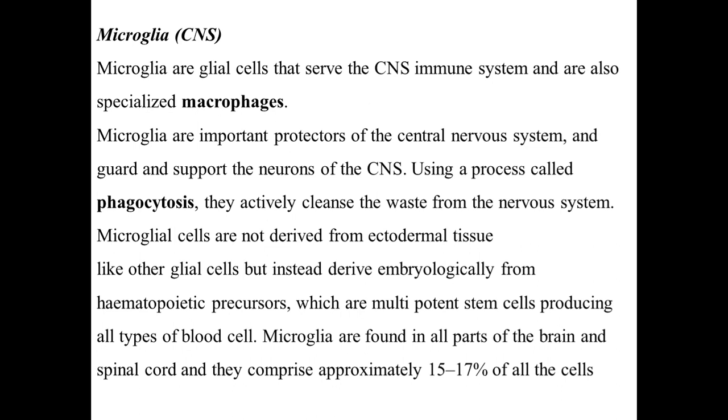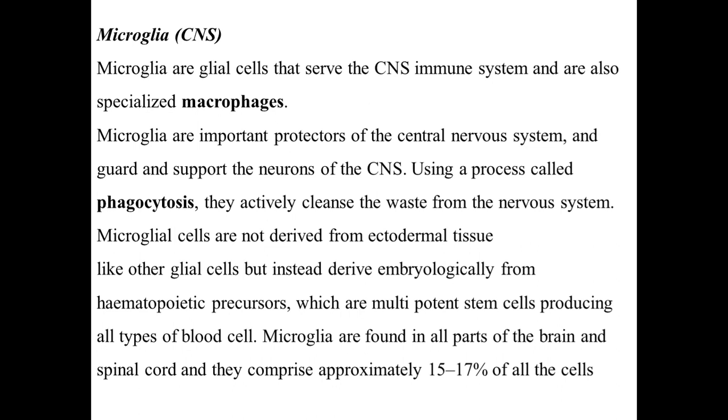Microglial cells are not derived from the ectodermal tissue like other glial cells, but instead are derived embryologically from the hematopoietic precursor, which are multipotent stem cells producing all types of blood cells.